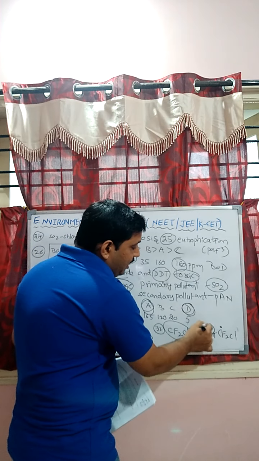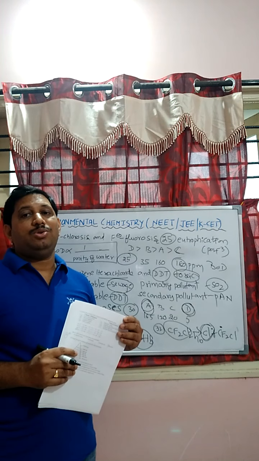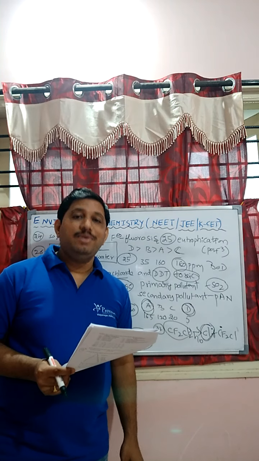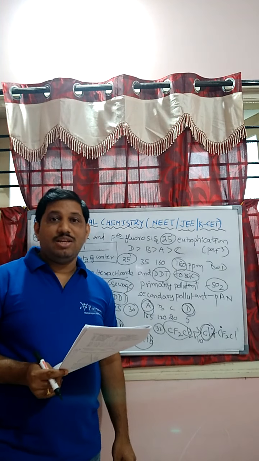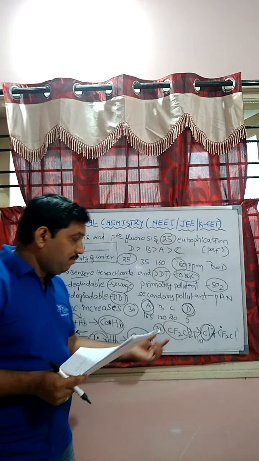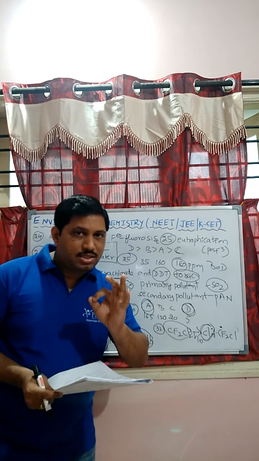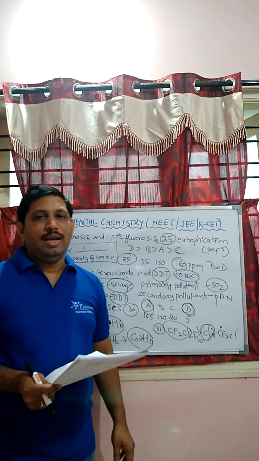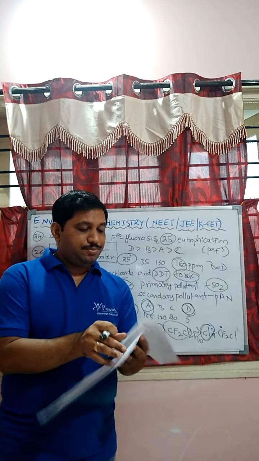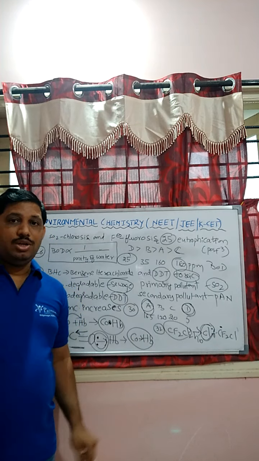This chlorine radical is responsible for the depletion of the ozone layer. Hence, chlorofluorocarbons can be called scavengers, one of the important materials for the depletion of the ozone layer. Formation of chlorine radical is the first step in the depletion of the ozone layer. Therefore, students, C is the correct answer. Copy these, students. All are theory questions and memory based questions.